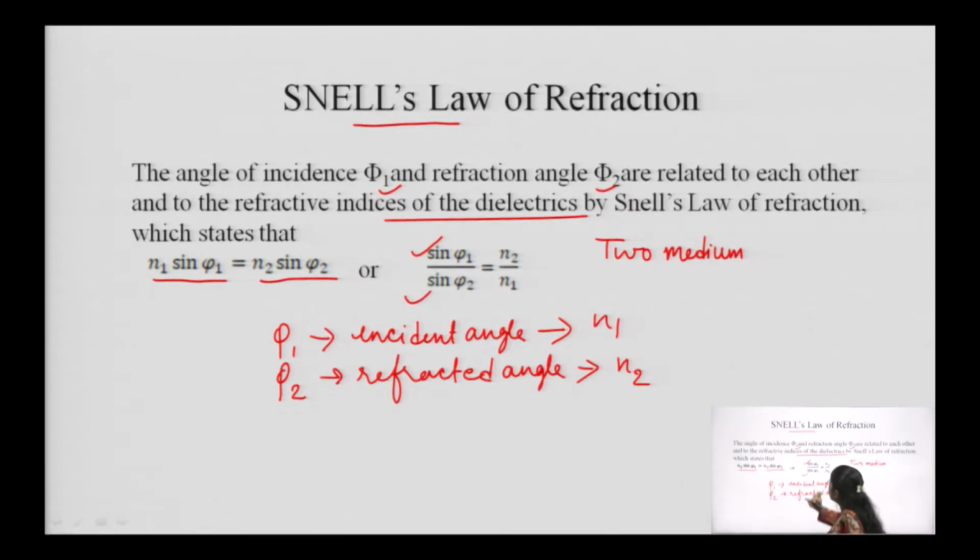It can also be written as sin phi 1 upon sin phi 2 should be equal to n2 upon n1. So, this is our Snell's law of refraction, and this is the basic law of refraction. According to this, we can relate the incident angle and refracted angle to the medium.